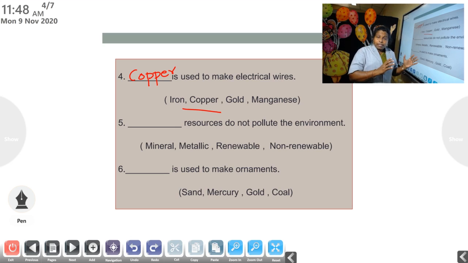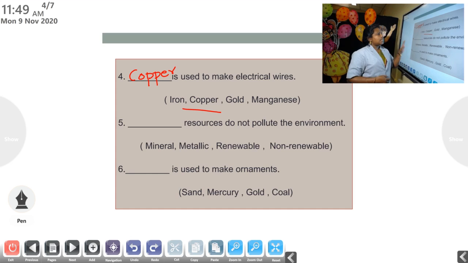In the category of renewable resources, there come wind, sunlight, rainfall, etc. We get them more and more. Once we use them, they will not end. They will come again and again.